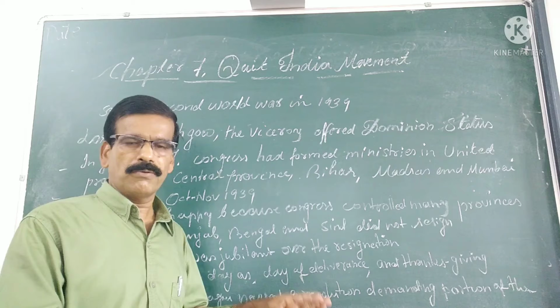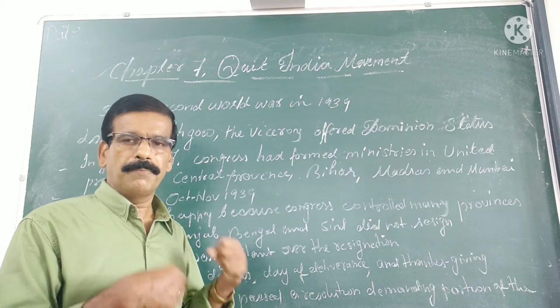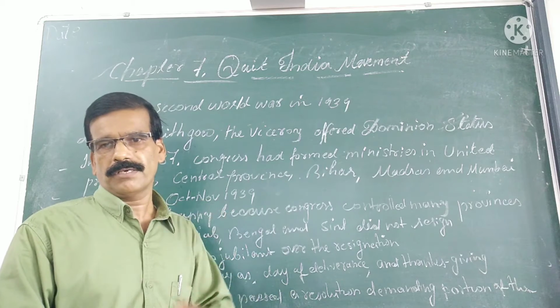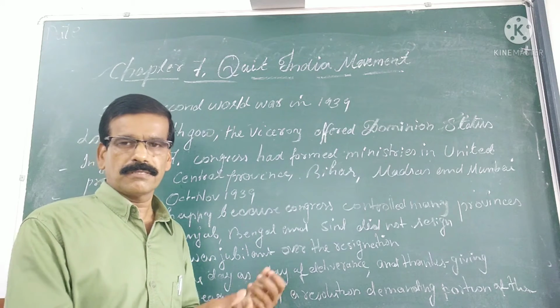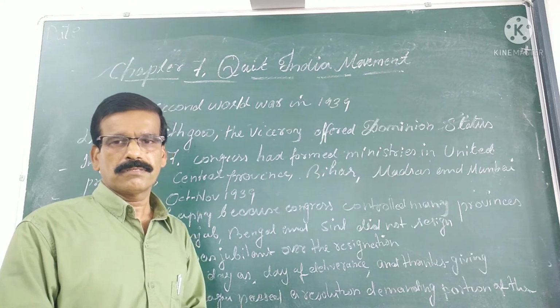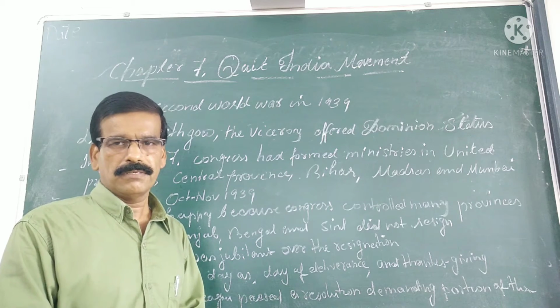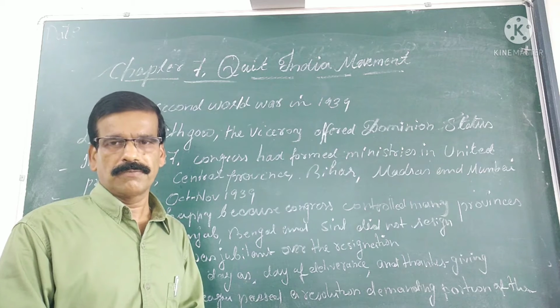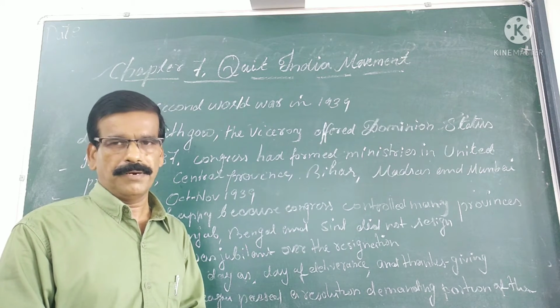The Congress's stand was that India being an enslaved country, how can it support the freedom of another country? So the Congress leaders demanded some assurance from Britain that they would give freedom to India after the Second World War for supporting Britain.